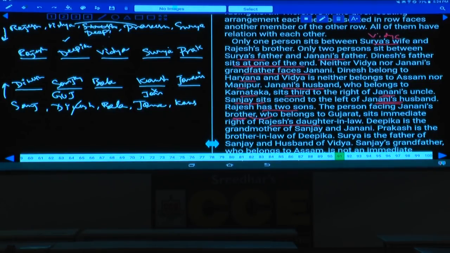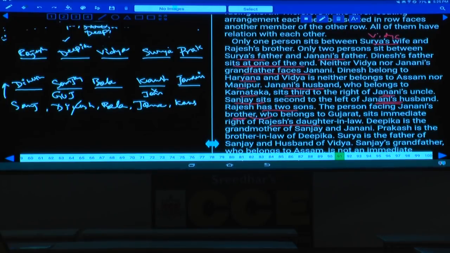Janani does not face her grandfather, but is Prakash's grand uncle. And who is the grandfather? The grandfather of Janani is Rajesh. And this Prakash is Rajesh's brother, that is grand uncle. Clear now? Now this is the arrangement as of now. Then what else is to be identified now? Now we need to identify the states.